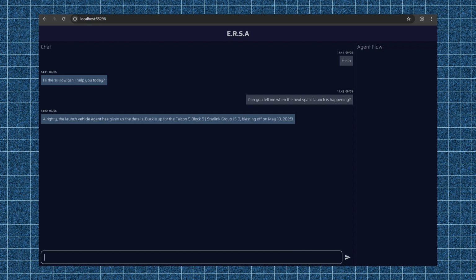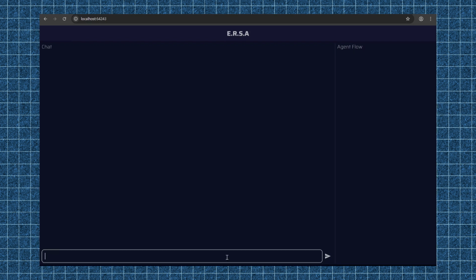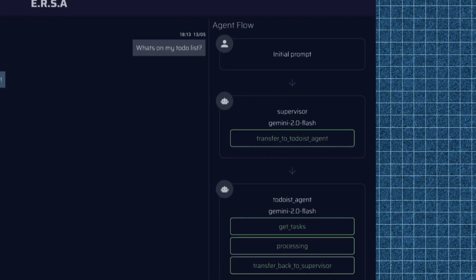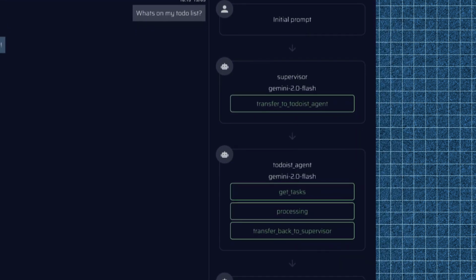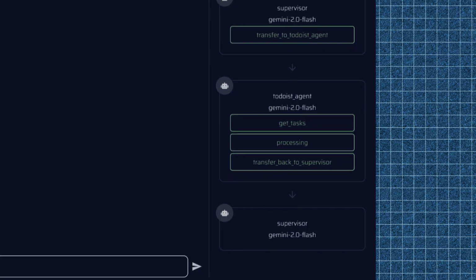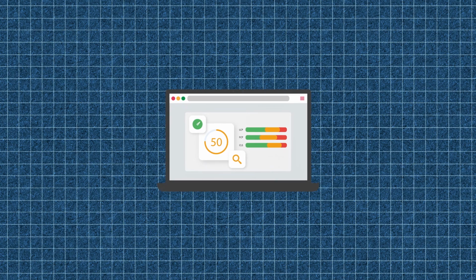Comfortable with this functionality, I updated both the front and back end to send a log of the agents and the tools that were used to respond to my message. By having this log visible, I can quickly and easily see from the front end how the AI has decided to handle my query. This extra information can allow me to validate that my query has been handled correctly. With the UI now meeting most of my requirements, I only had one update left to make.